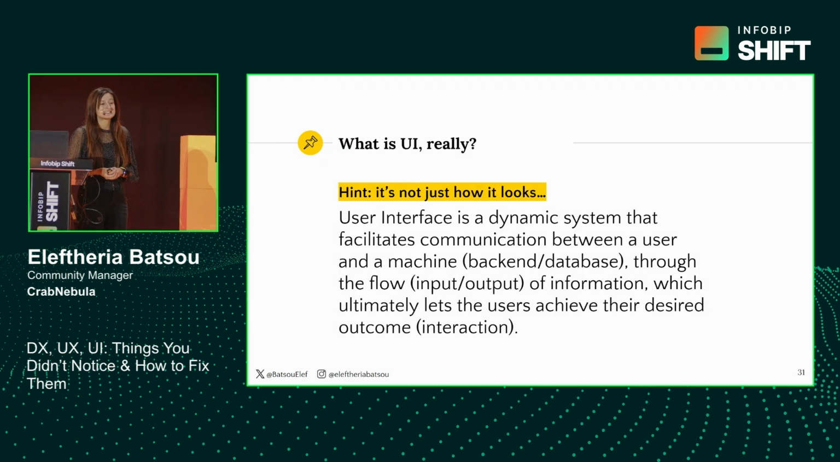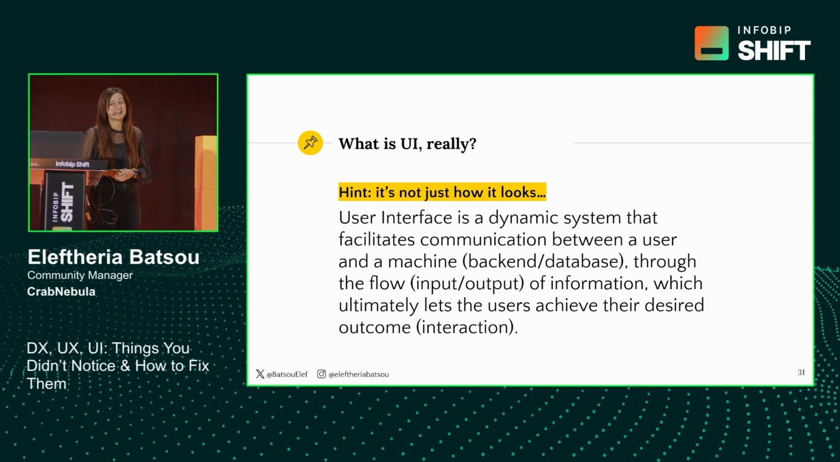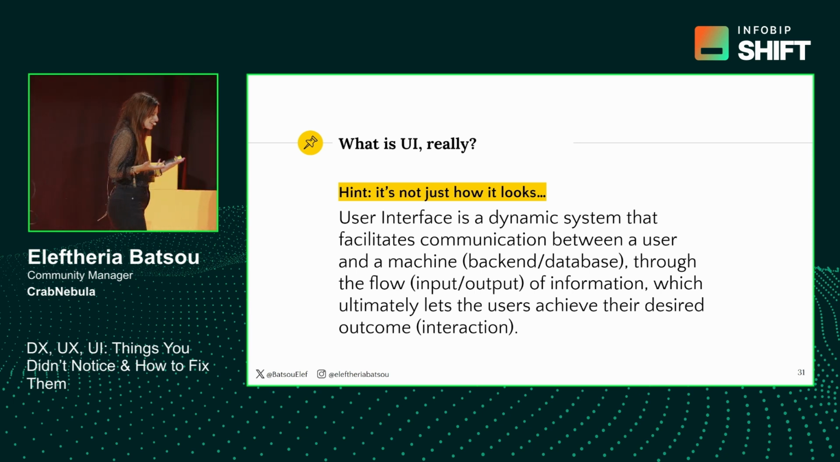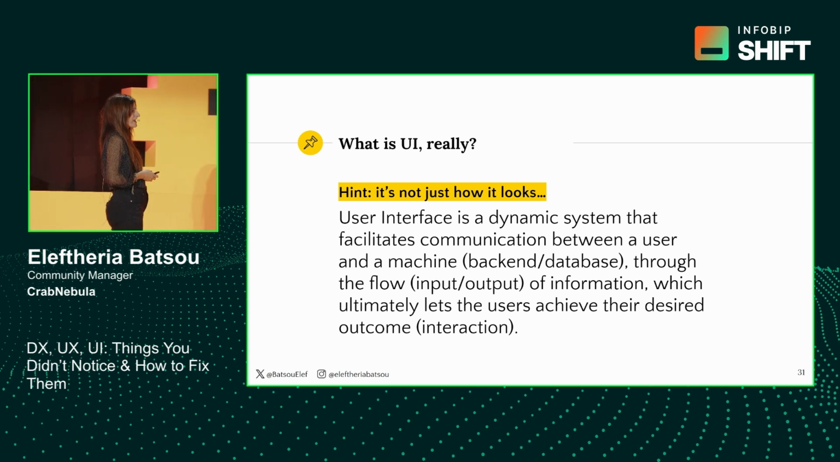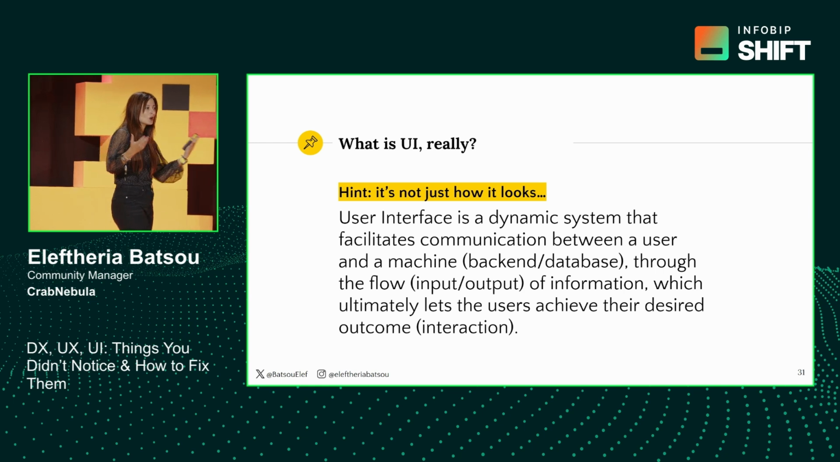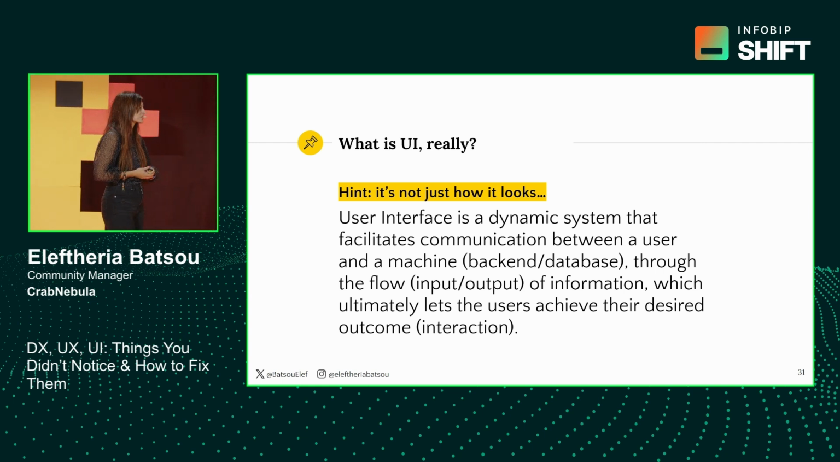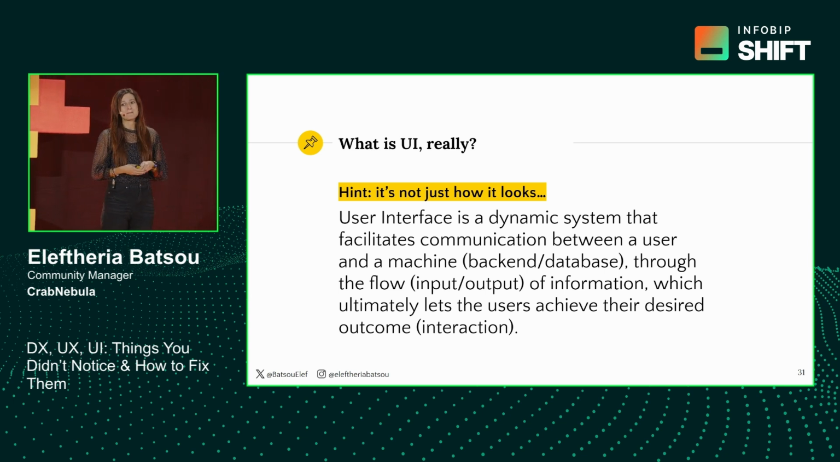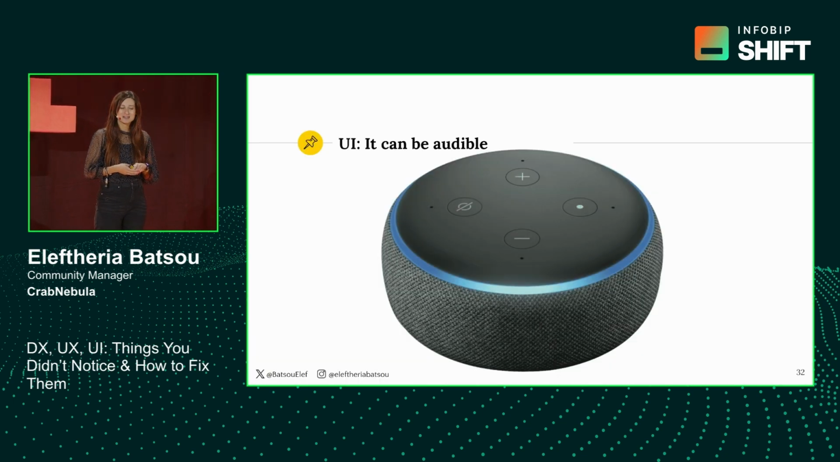Now, let's see what UI really is. And I will give you a hint. UI is not only how it looks. It's not only colors, it's not only visual things, it's not only typography, but it can be much more. For example, we have a small machine like this, and we can shout to this machine and it will give us some answers, which is pretty cool. But this is not something visual. We don't have fancy colors or typography here. We don't have images. We don't have anything like that. But this is still a form of UI. It's an audible UI, but it's still a UI.